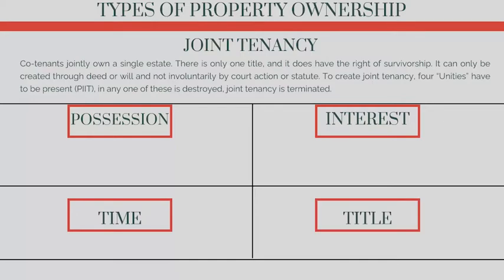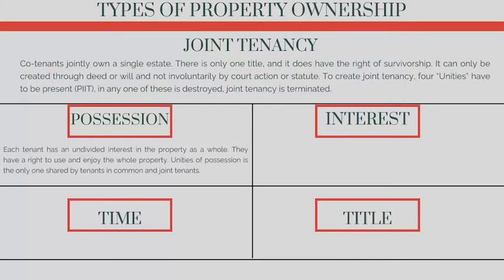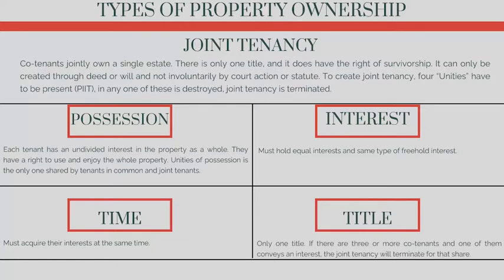Possession is when each tenant has an undivided interest in the property as a whole. They have a right to use and enjoy the whole property. Unity of possession is the only one shared by tenants in common and joint tenants. For interest, they must hold equal interest in the same type of freehold interest. Time, they must acquire their interest at the same time. Title, only one title. If there are 3 or more co-tenants and one of them conveys an interest, the joint tenancy will terminate for that share. A partition suit may be filed when an agreement on a method of dissolving the tenancy cannot be reached.